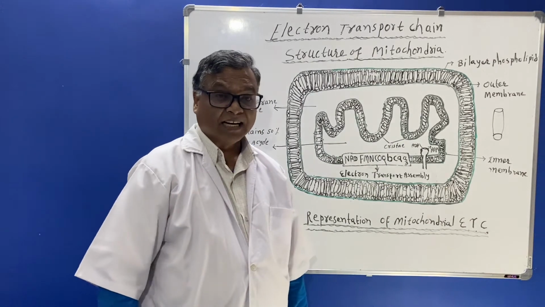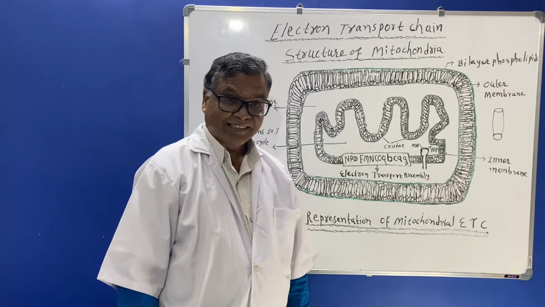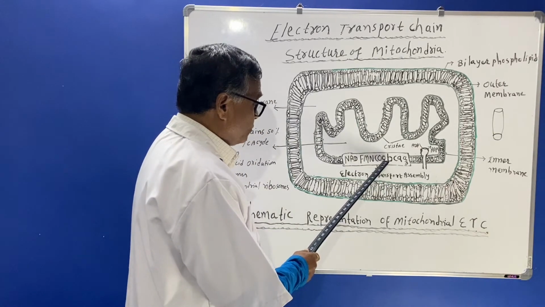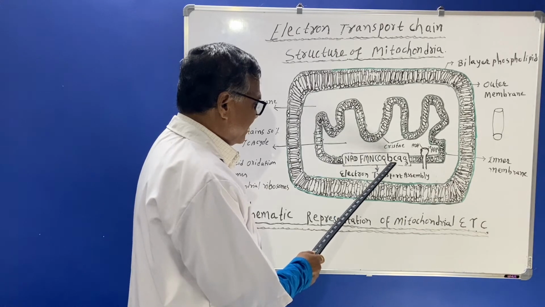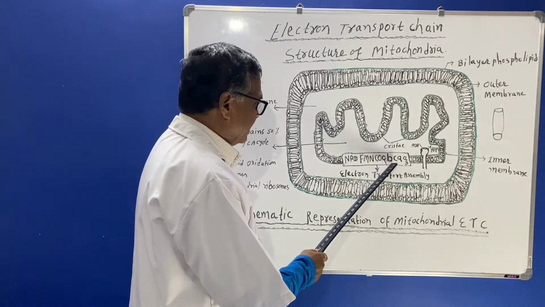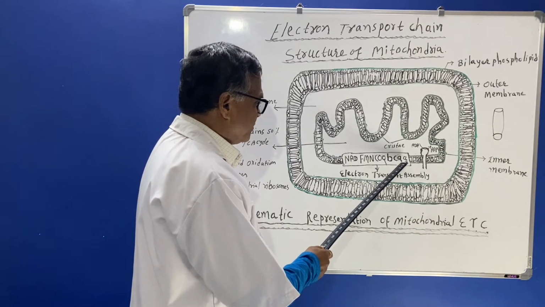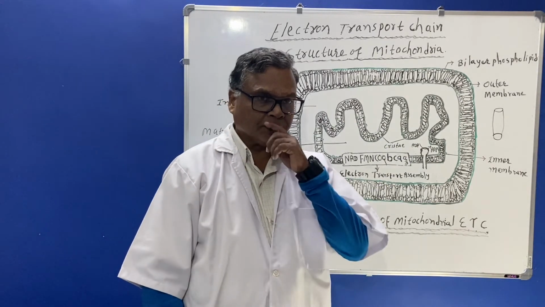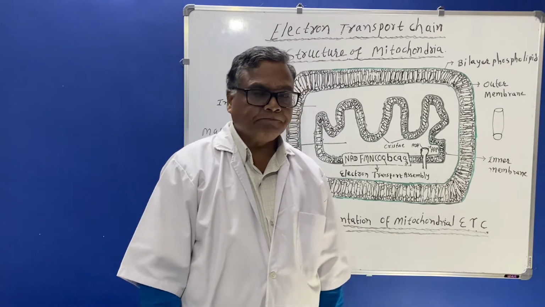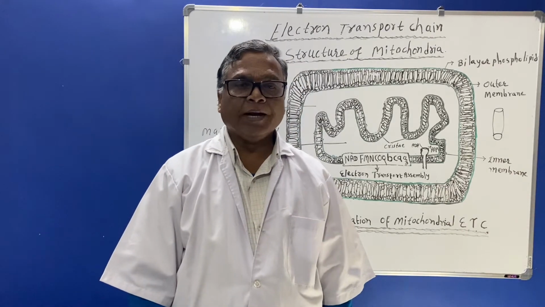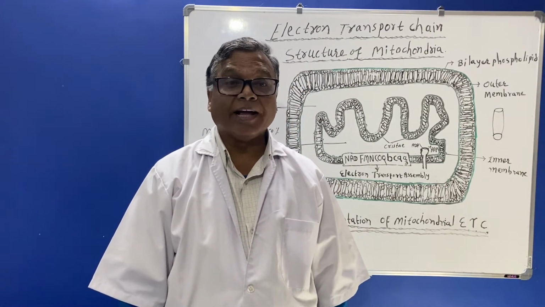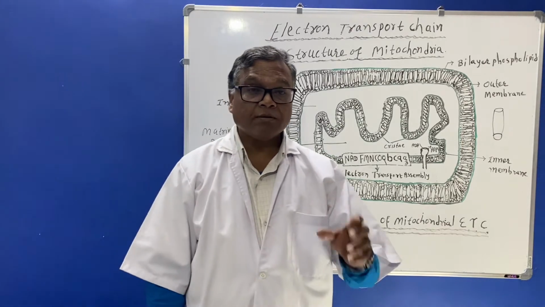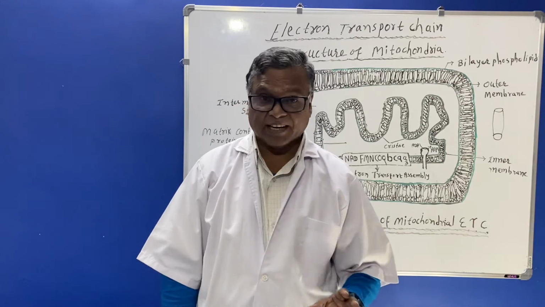So this CoQ will transfer the reducing equivalent to B and C, and C will transfer it to A and A3, and this A and A3 will require the copper A and copper B centers, where the oxygen molecule will be bound.